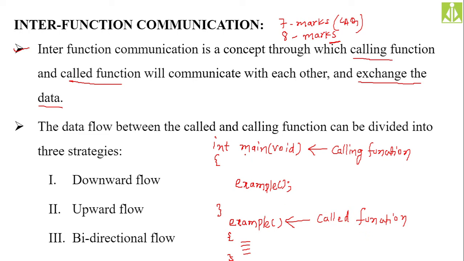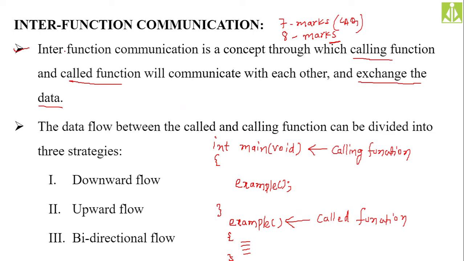Now the main function, in order to communicate with the example function, the only available way is through parameters only. How is the main function going to communicate with example? By passing the parameters only. That is the only way through which main, the calling function, will communicate with the called function.